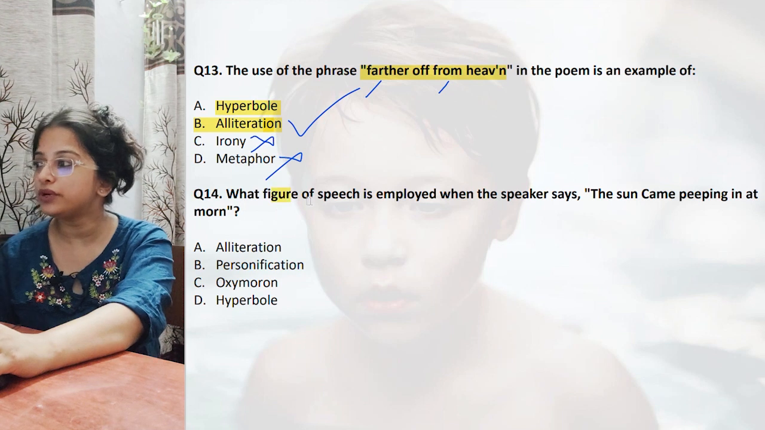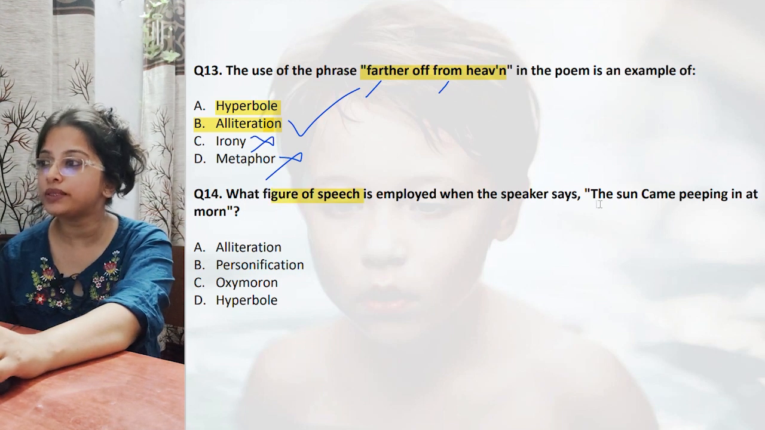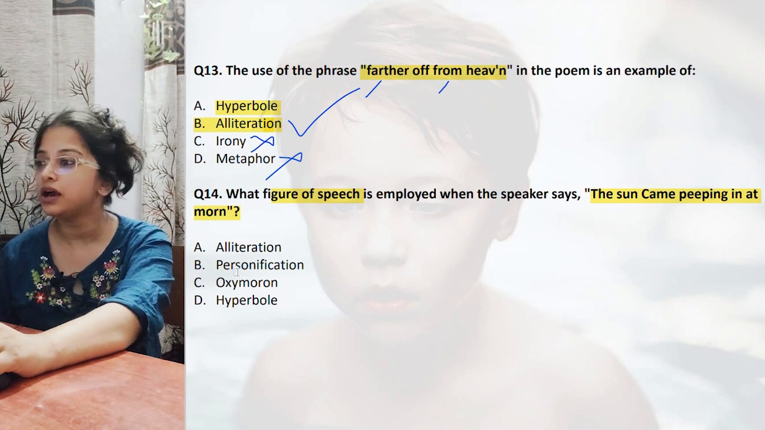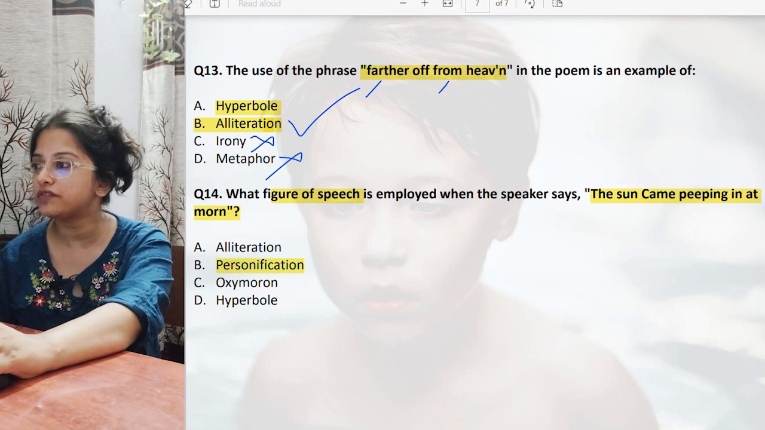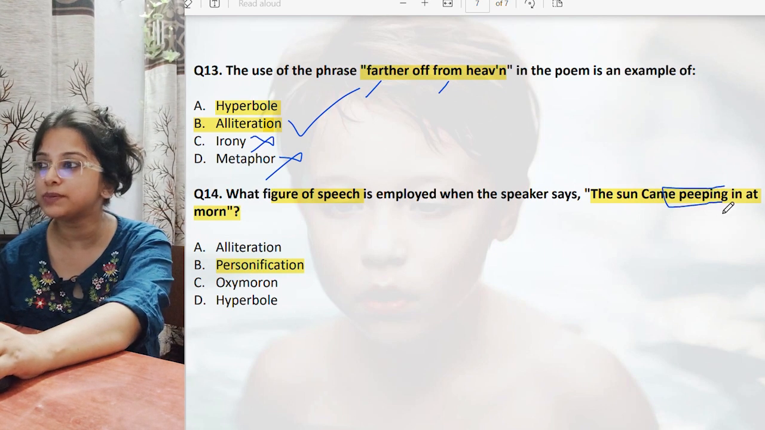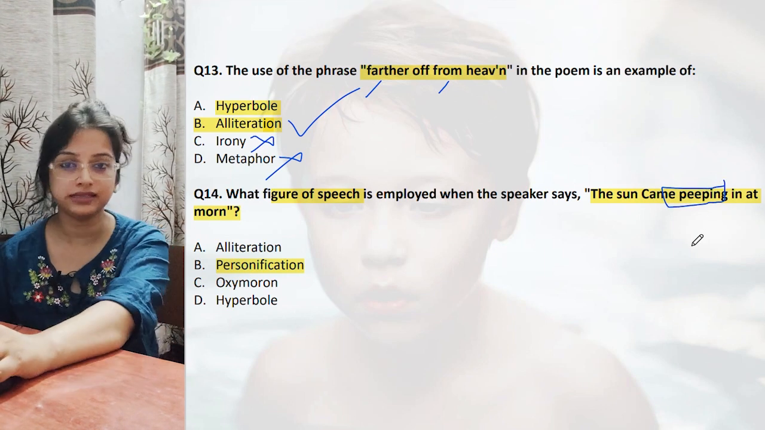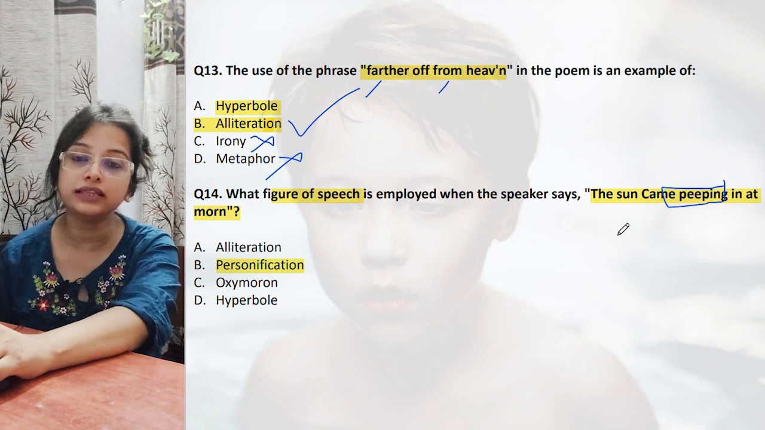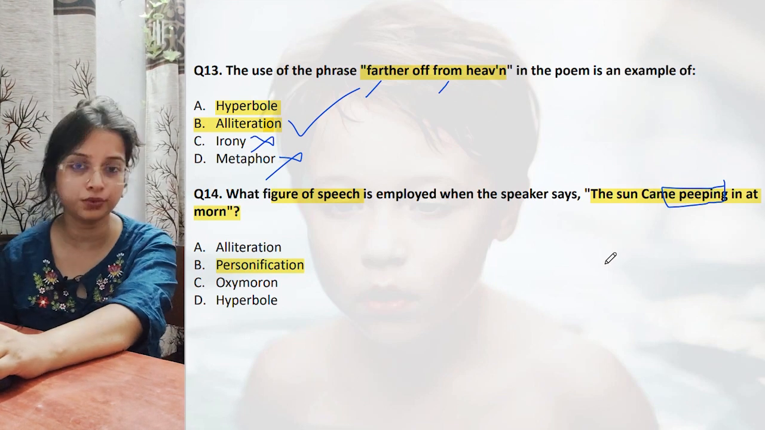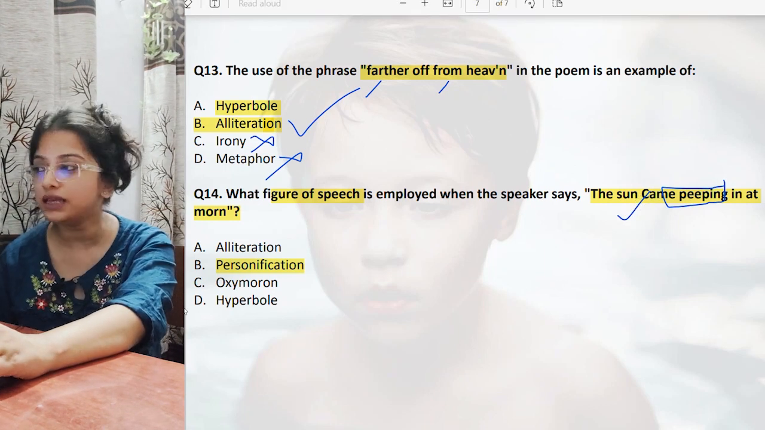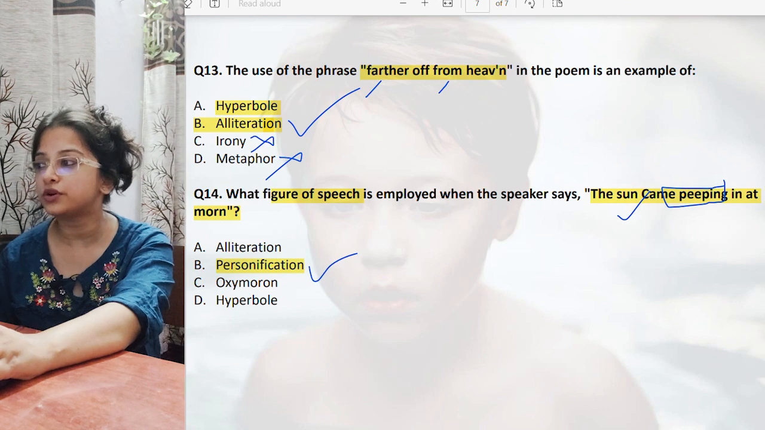So question number 14, what figure of speech is employed when the speaker says the sun came peeping in at the morn? The first stanza, I have already explained to you, this is personification. Why? Because sun is an inanimate substance, and when you say peeping, it means looking like this. So this is a human attribute, that human beings can peep into your house and see what you are doing. So that quality is given to the inanimate substance, which is the sun. That is why it is personification.